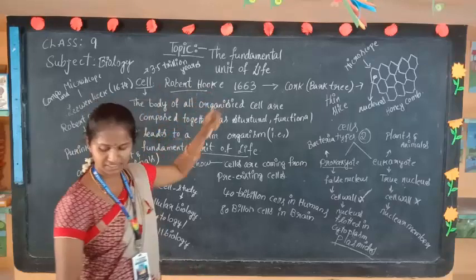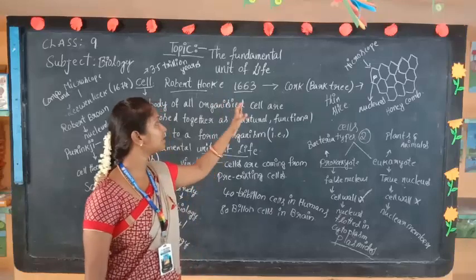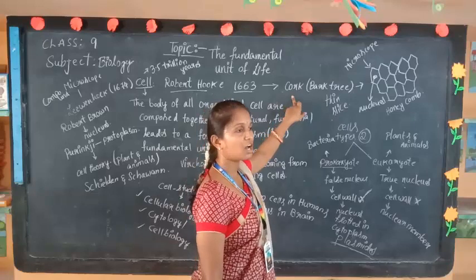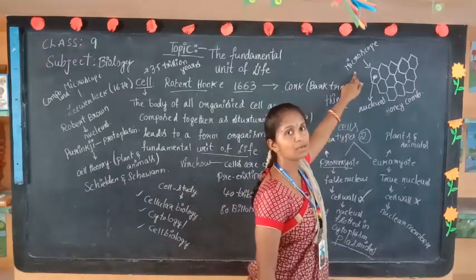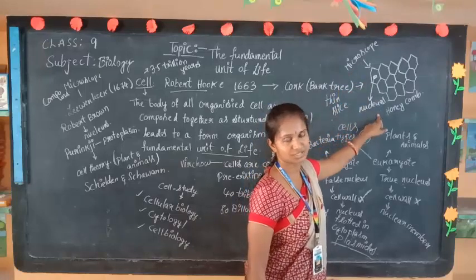Robert Hooke discovered the cell in 1663. He discovered the cell in the bark of a tree, cork. The cork structure looked like a honeycomb when he observed it under a normal microscope. He saw that the cell had a honeycomb structure.